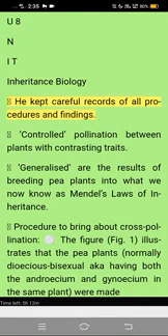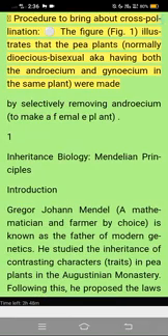He kept careful records of all procedures and findings. Controlled pollination between plants with contrasting traits. Generalized, the results of breeding pea plants are what we now know as Mendel's laws of inheritance. Procedure to bring about cross-pollination.